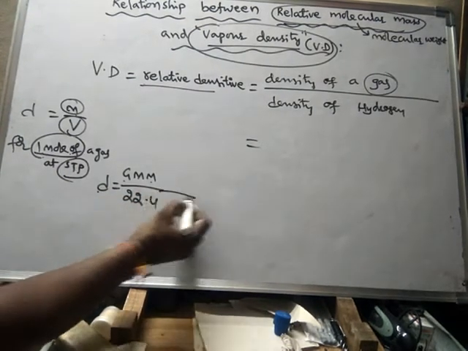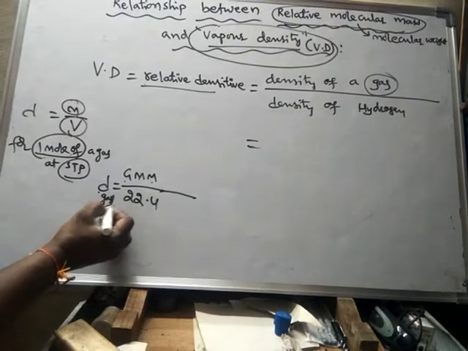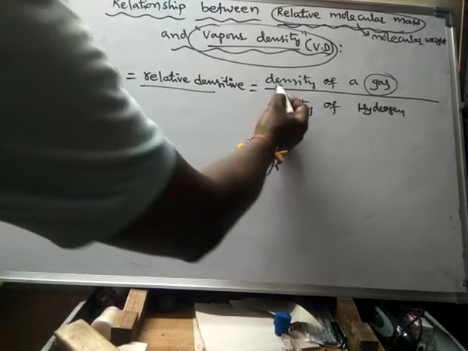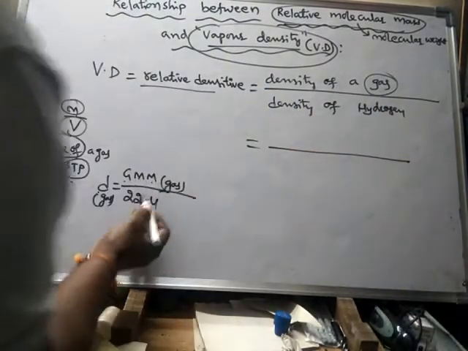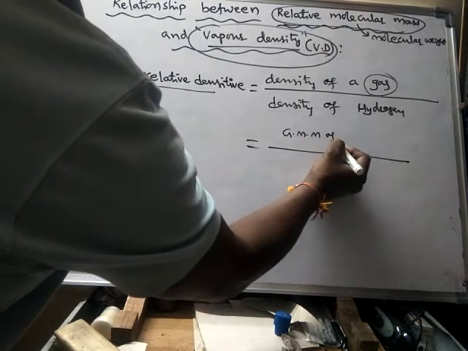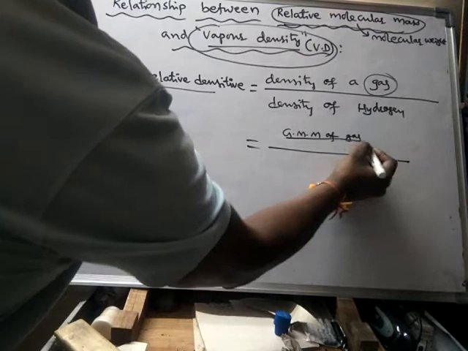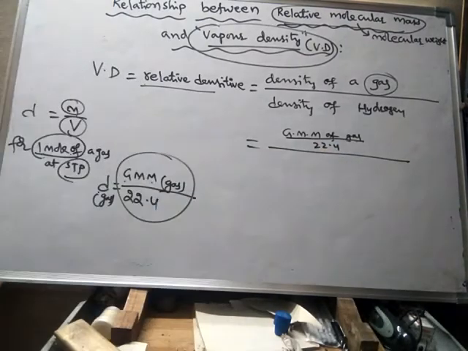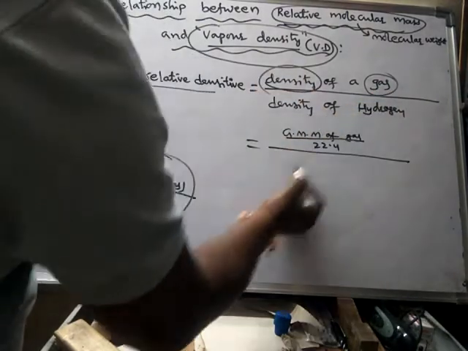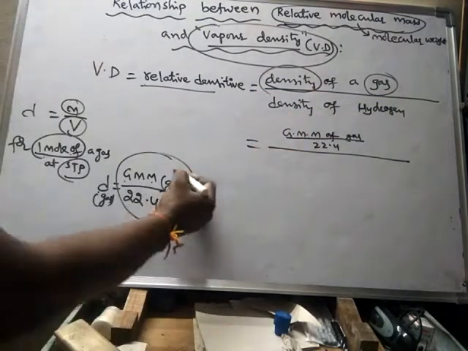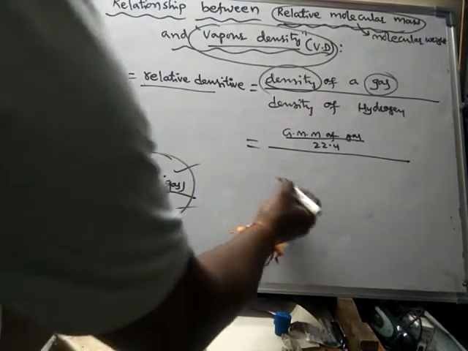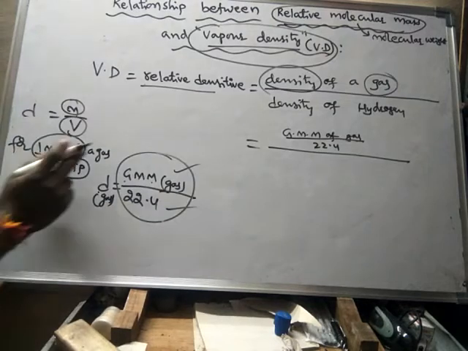So here, density of gas is the gram molecular mass of that gas by 22.4 liters. This is the density of the gas. Now the density of hydrogen will also be in the same ratio.